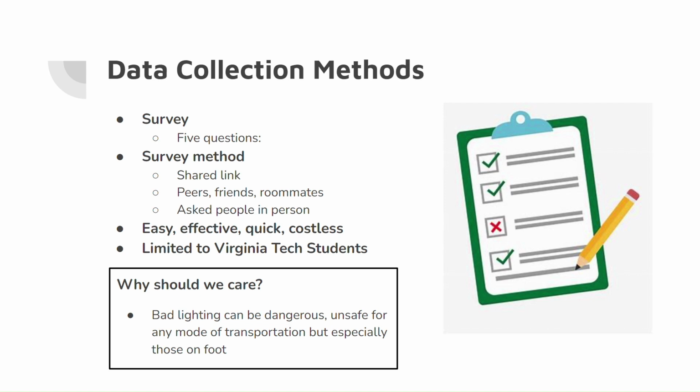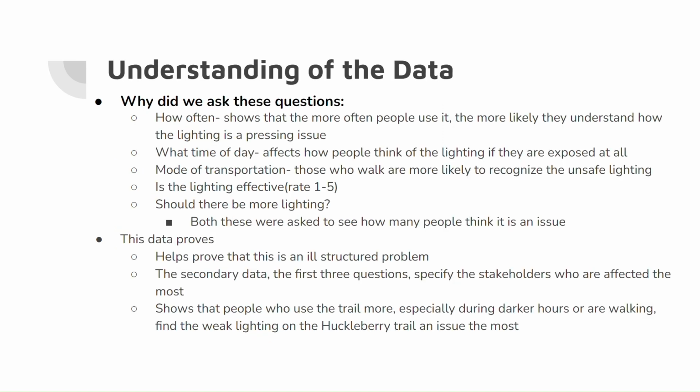And we did this project because bad lighting can be dangerous on the trail, and it's especially unsafe for those on foot. So as previously mentioned, we asked 5 questions in our survey. We asked how often people use the trail, because people who use it more often are more likely to understand that this is an issue. We asked what time of day, because people that use it in darker hours are more likely to understand that lighting is bad. We asked the mode of transportation because those who walk are also more likely to recognize that this is an issue. And then we also asked, is the lighting effective, rating 1 to 5, and asked if there should be more lighting.